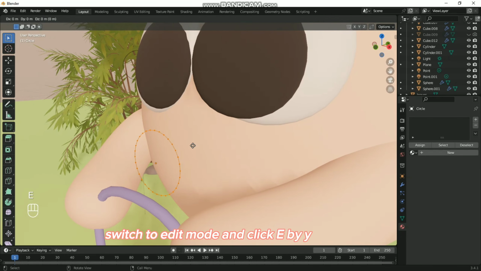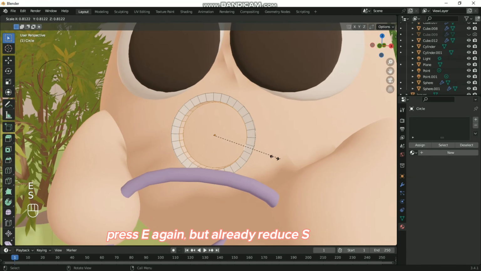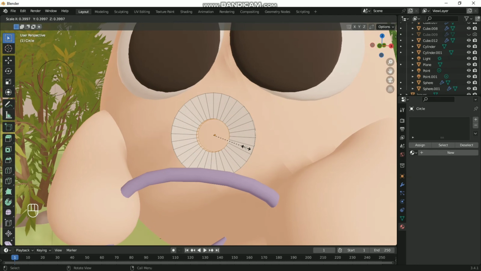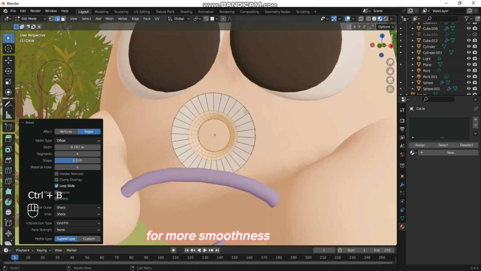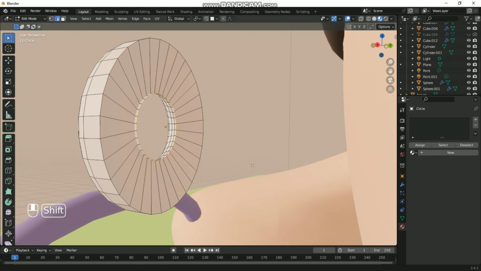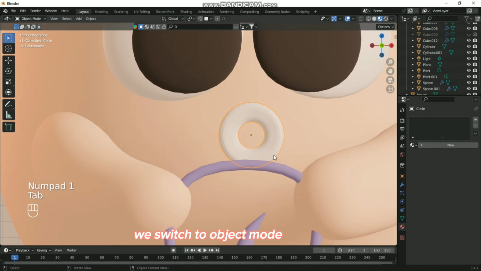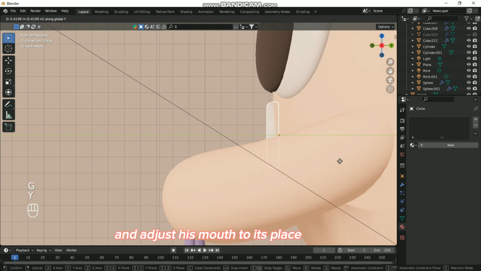Switch to edit mode and click E by Y. Press E again, but already reduce with S. Double-click, select, and press Ctrl B for more smoothness. We switch to object mode and adjust his mouth to its place.